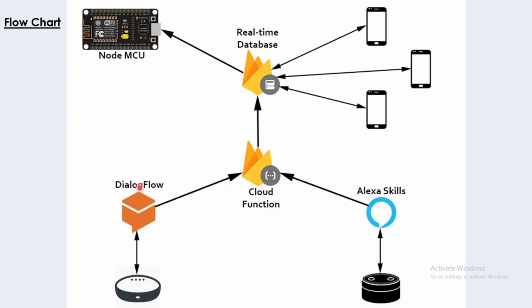Dialogflow and Alexa Skills send this JSON file to Firebase Cloud Functions, which we have written in JavaScript. The Firebase functions in the JS file continuously run and make updates in the real-time database called Firebase according to the received JSON file. The endpoint controlling devices which are directly connected to Firebase will continuously check the database and operate the appliances according to the status.